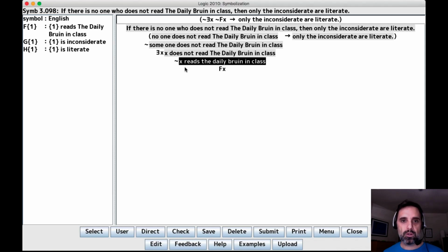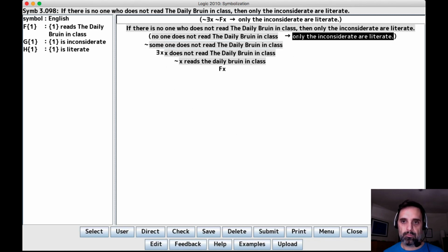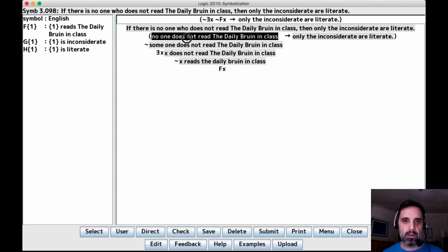Now, note that there are two negations here. There's this negation, and there's that negation right there. This negation comes from this no, and the second negation comes from the not. And we need to keep those separate. We need to say one of those negations is part of the determinative phrase, and the other negation is part of the verb phrase.